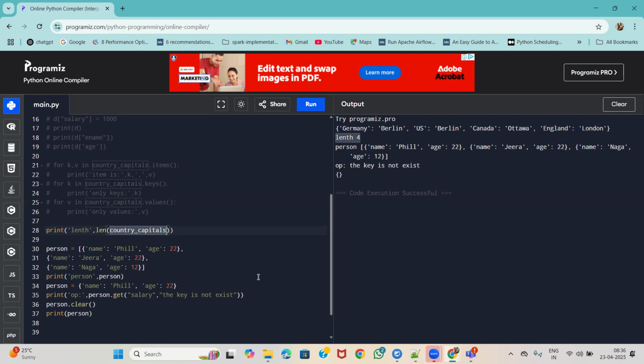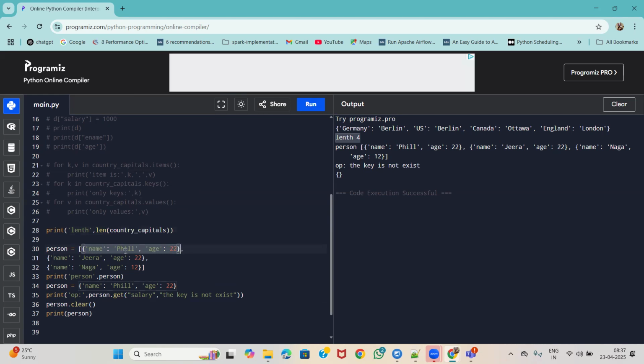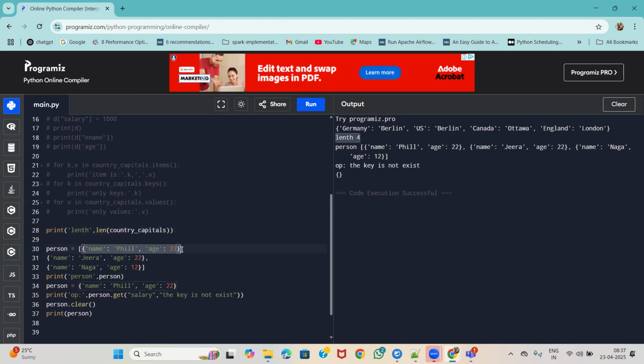Any confusions here? If you have any questions, you can ask me. This is one representation. What if we have more than one name? Here we should not maintain a duplicate name key, right? To maintain such a property, we need to give another element, that is a dictionary set inside the list. It is basically a list of dictionaries.